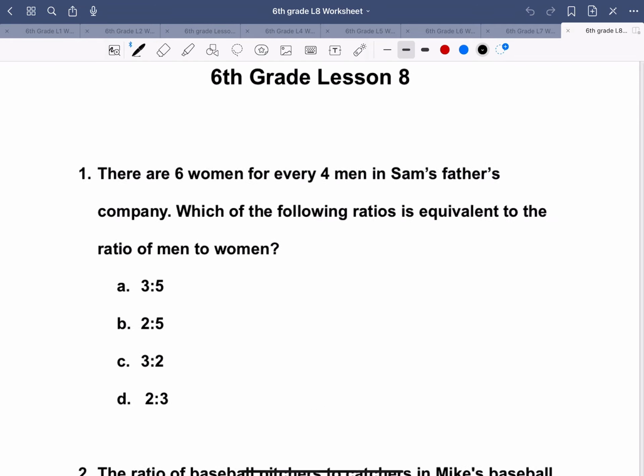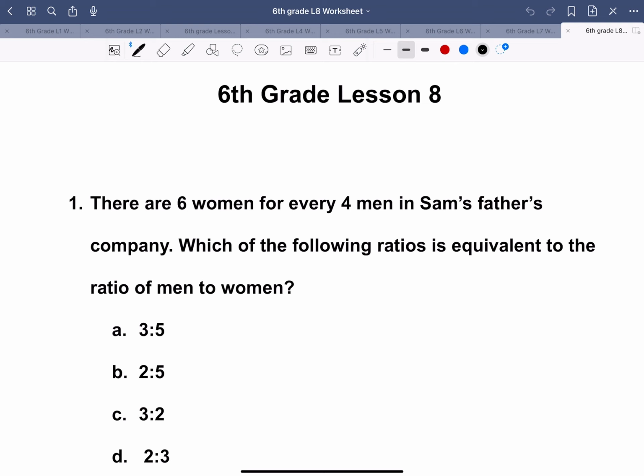So number 1, there are 6 women for every 4 men in Sam's father's company. Which of the following ratios is equivalent to the ratio of men to women? So we have 4 men and 6 women, and we want to reduce this as much as possible, so we divide this by 2 to get 2 to 3. And that is our answer.